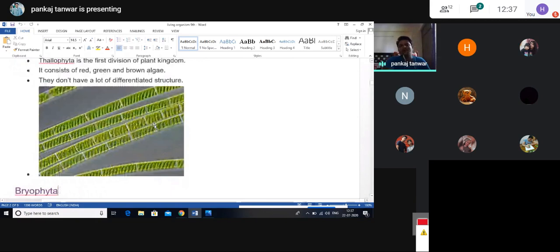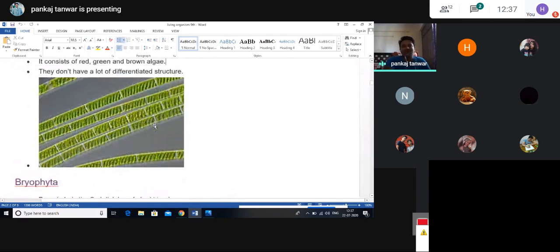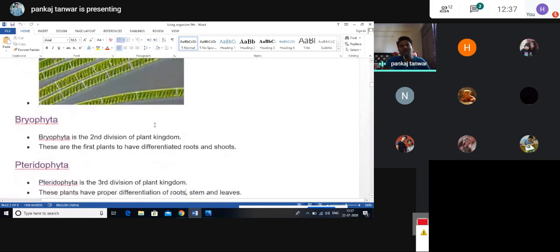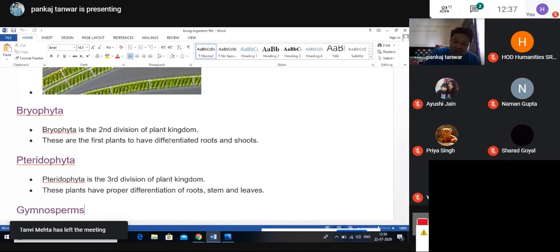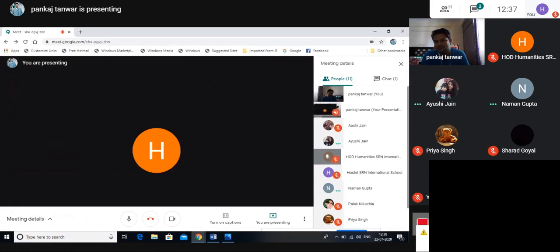So this is all about this topic of the plant kingdom, and we have discussed a very important phylum of the plant kingdom, called Thallophyta. In the next class we will discuss Bryophyta and Pteridophyta. When we complete Thallophyta, Bryophyta and Pteridophyta, the first topic, the cryptogams, is complete, and then we move on to the phanerogams, which contain two parts, angiosperm and gymnosperm. Clear or not, bachche? Yes, sir, clear.